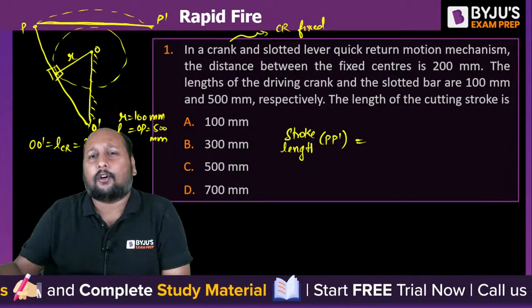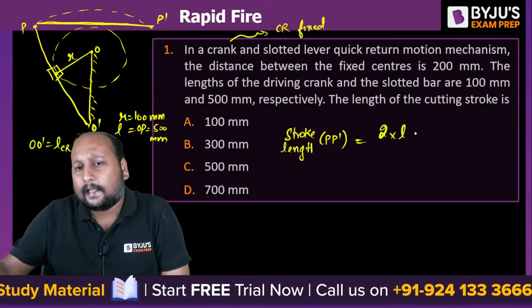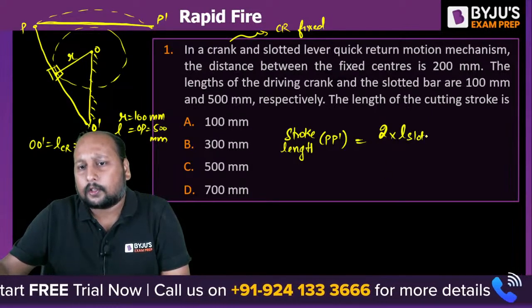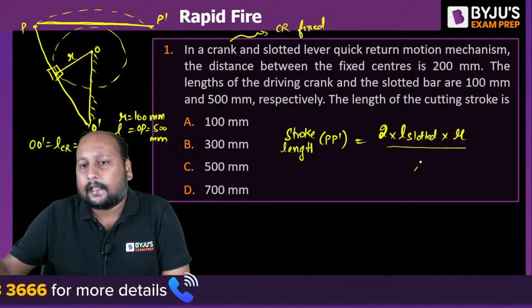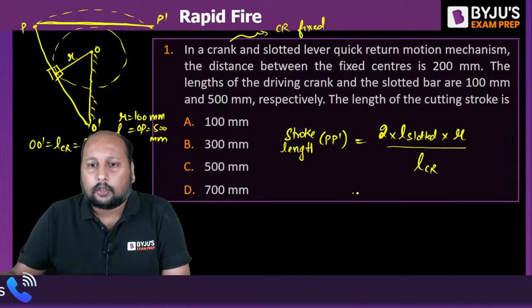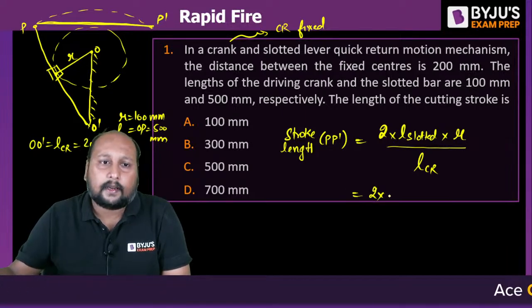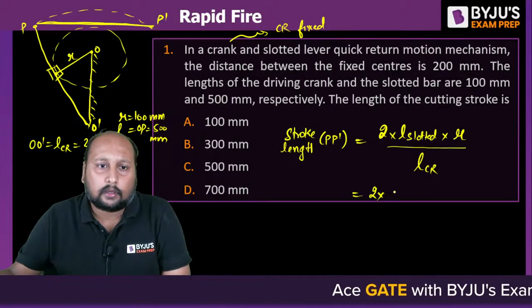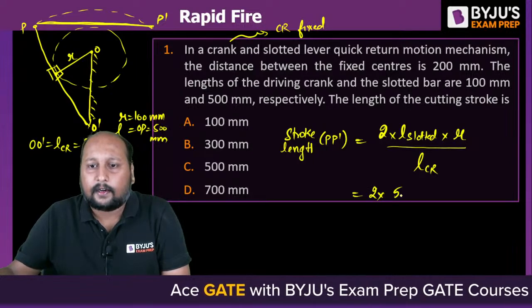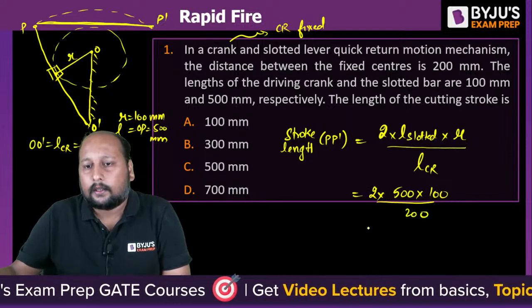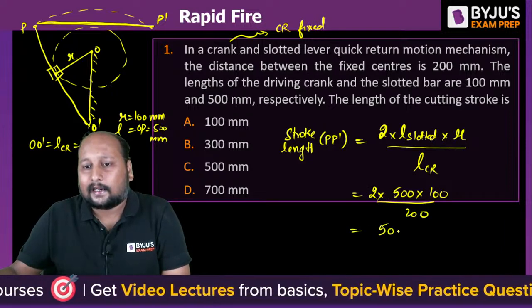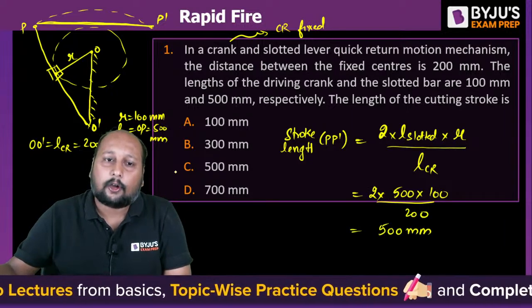We know a simple formulation: twice the length of the slotted bar into the radius of the crank divided by the length of the connecting rod. So 2 into the length of the slotted bar, we can say 500, radius is 100, divided by 200. Solve it, you're getting exactly 500 mm as the correct answer. Option C is the correct answer.